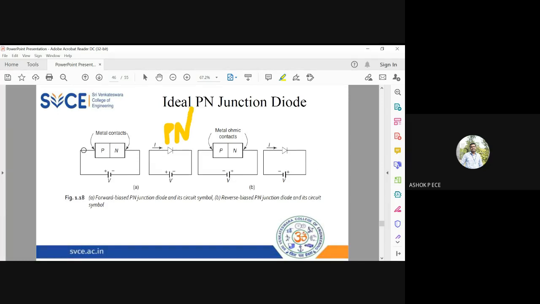In forward bias, P goes to positive, N goes to negative. In reverse bias, P goes to negative, N goes to positive. So instead of drawing PN everywhere, you can replace it by this symbol for your diode, a triangle followed by a straight line. Wherever you find this symbol, you should assume a diode is present inside that circuit.